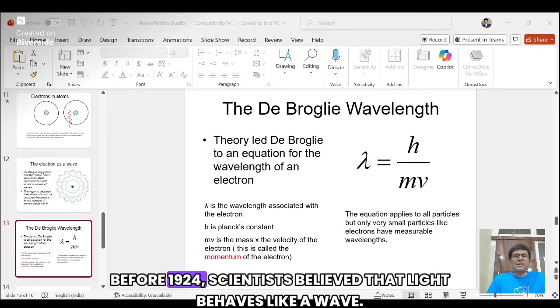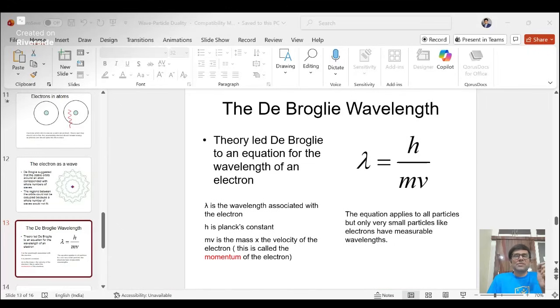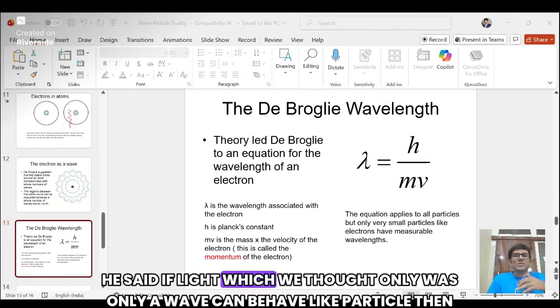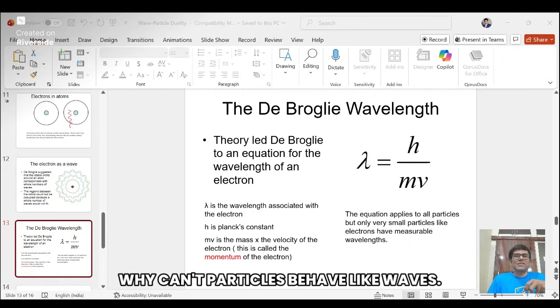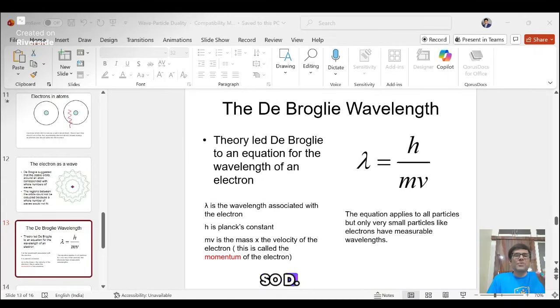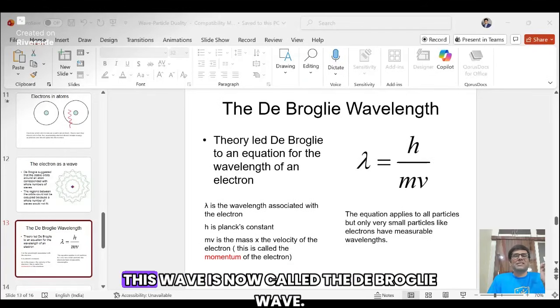Before 1924, it was believed that light behaves like a wave, while matter behaves like particles. Then a young physicist named de Broglie asked a brilliant question. He said, if light, which we thought was only a wave, can behave like a particle, then why can't particles behave like waves? That question is the opening door to quantum mechanics. So de Broglie proposed that every moving particle has a wave nature. This wave is now called the de Broglie wave.